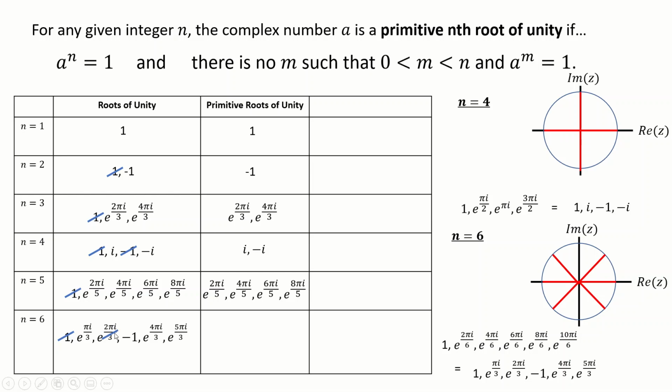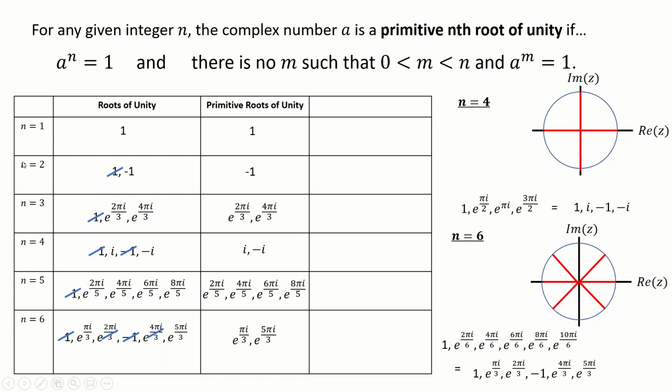So I can cancel that one. I've had -1 already. Have I had e to the 4 pi over 3? I have, so not that one. I've not had e to the 5 pi over 3. So those two are my primitive sixth roots of unity. I should mention at this point, we're kind of ignoring the question, but the first part of the question does ask you to write down the two primitive fourth roots of unity, and so they're here, i and -i.